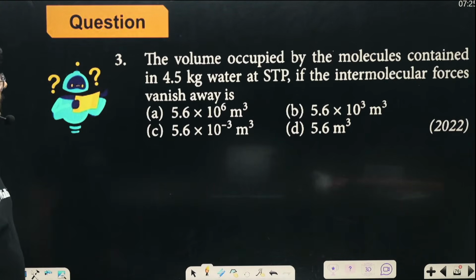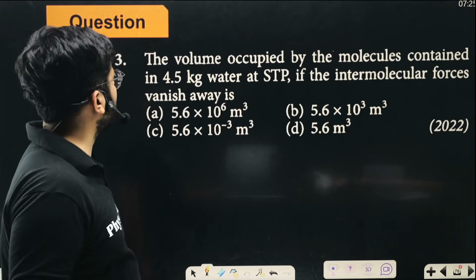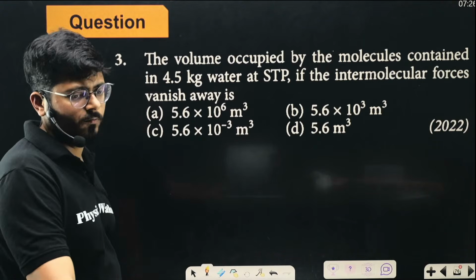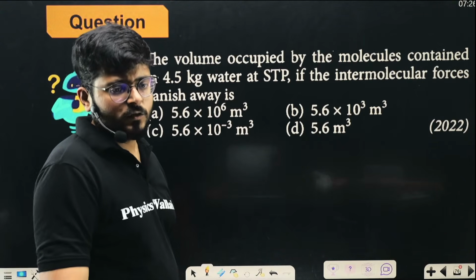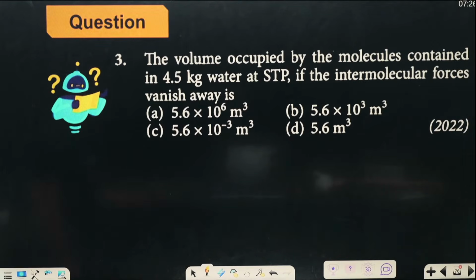Now the next thing is the volume occupied by the molecules contained in 4.5 kg water at STP if the intermolecular forces are there. So what will be the volume occupied at STP if the intermolecular forces vanish away? There are no intermolecular forces. So what will be the volume occupied by the molecules contained in 4.5 kilogram of water at STP?